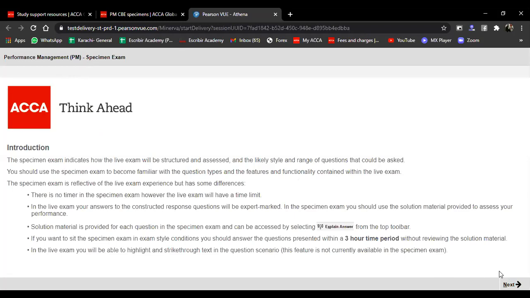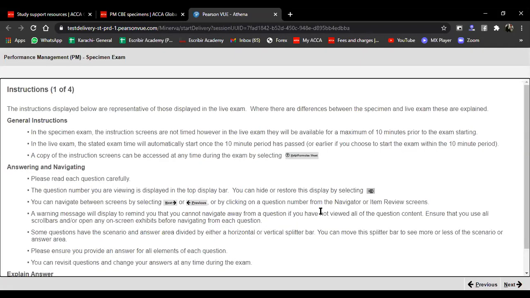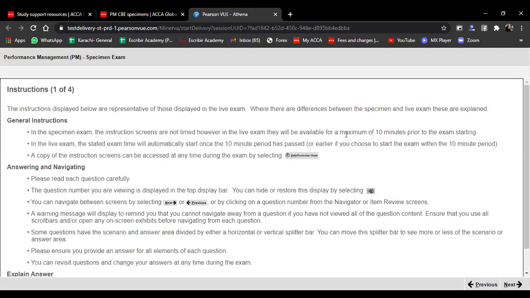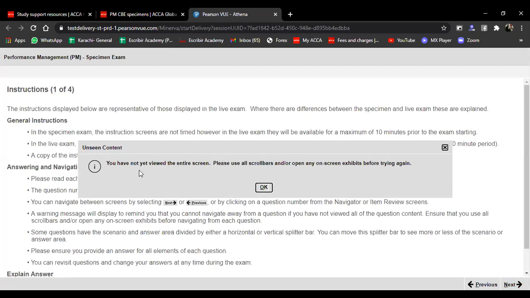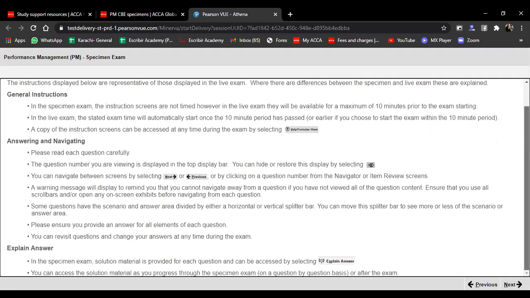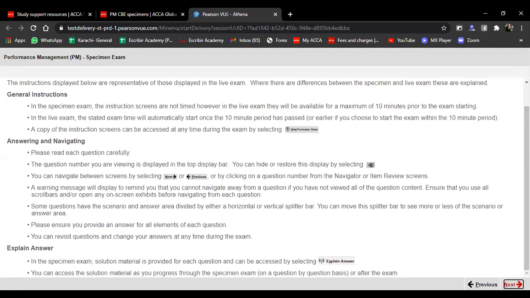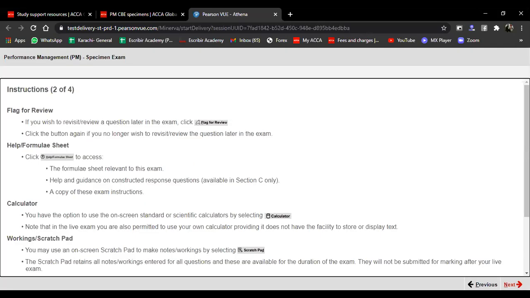These are the instructions that are available. I'm going to click next. A similar type of structure is shown to you in the examination. I've got this second page. You could see that there are more things which are to be read. If I click next, it will not move forward. It would say that you have not scrolled the whole screen and you should go through the whole screen. This is to make sure that you don't miss out anything which is not visible on your screen.